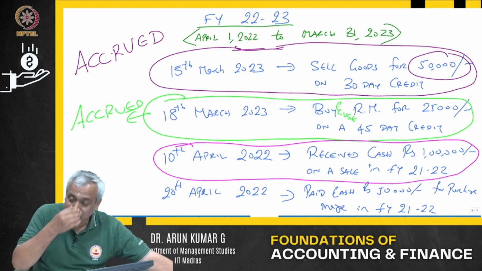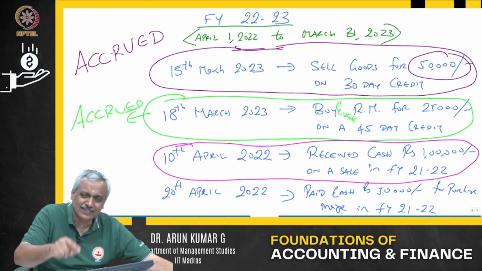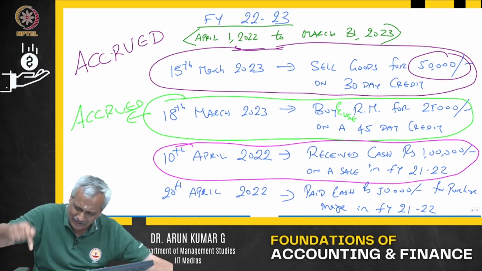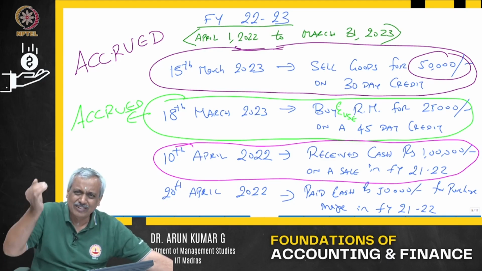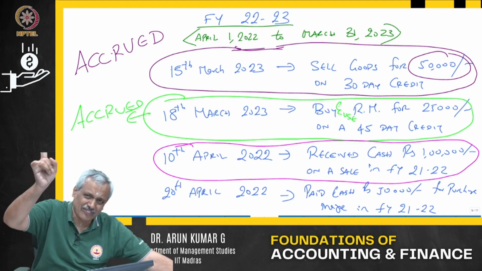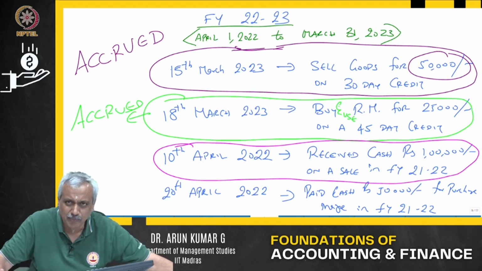Why? Because this 1 lakh does not pertain to the financial year 22-23. That is what we are discussing. It pertains to the financial year 21-22. So what are we preparing? We are preparing a profit and loss statement for the financial year 22-23, not 21-22. So I will not even touch upon this.